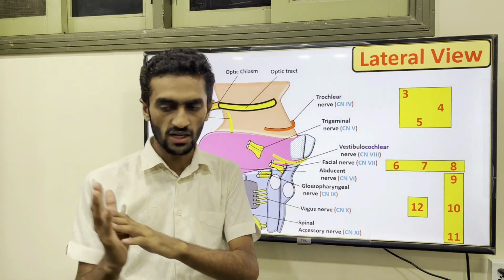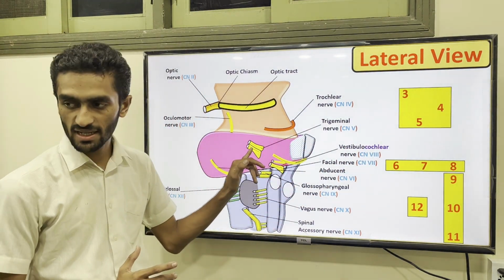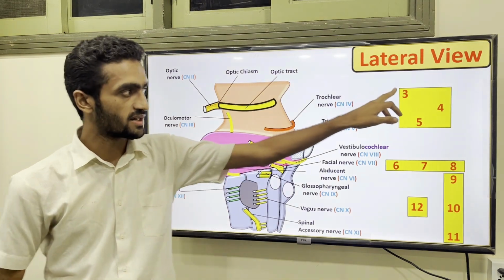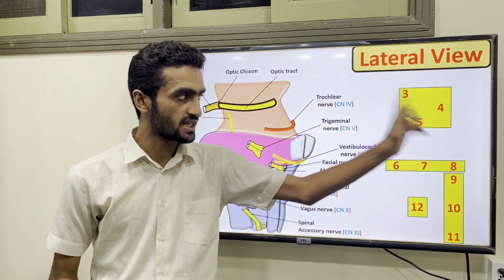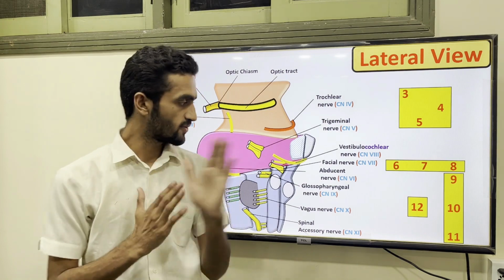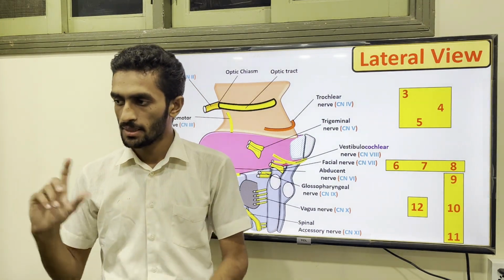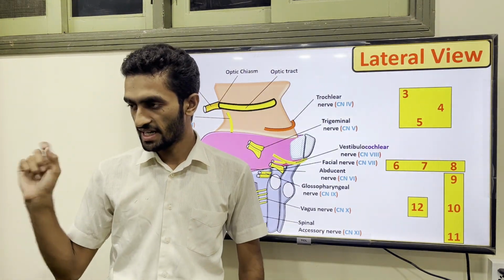When you see laterally, the 5th will look like it is coming from the medial part. In the last picture we saw the 3rd, 4th, 5th. When you see laterally, the 5th you will see is medial. The identification of the nerves is important.